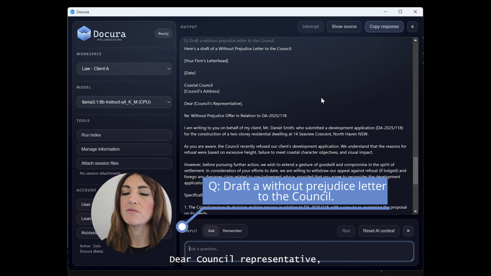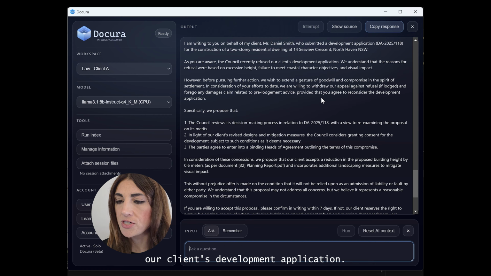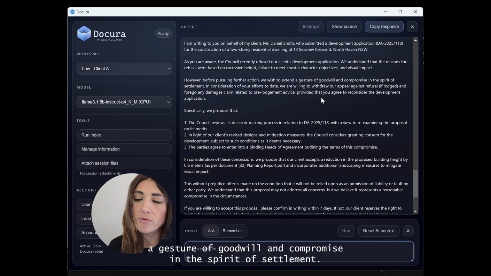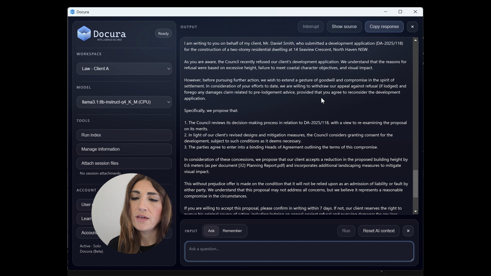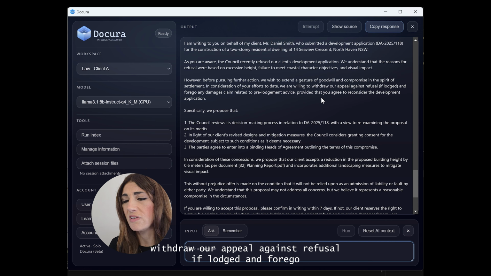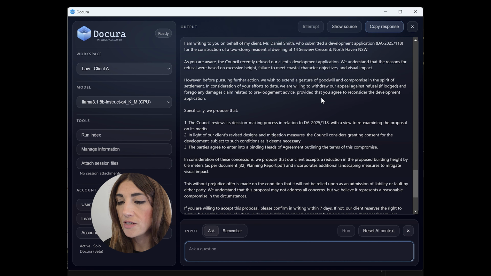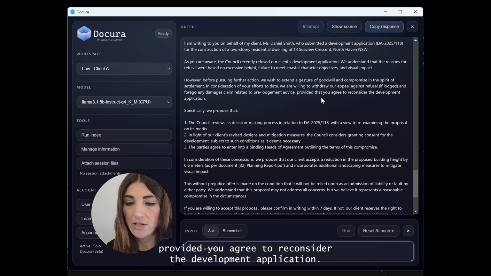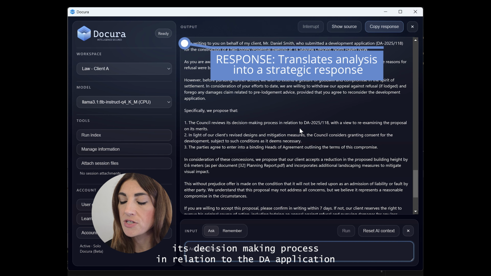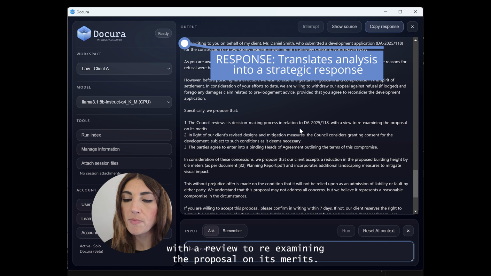Dear Council Representative, as you're aware, the council recently refused our client's development application. However, before pursuing further action, we wish to extend a gesture of goodwill and compromise in the spirit of settlement. In consideration of your efforts to date, we're willing to withdraw our appeal against refusal if lodged, and forgo any damages claim related to pre-lodgement, provided you agree to reconsider the application. Specifically, we propose the council reviews its decision-making process in relation to the DA application, with a view to re-examining the proposal on its merits.